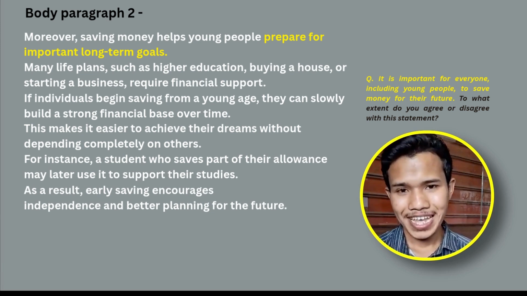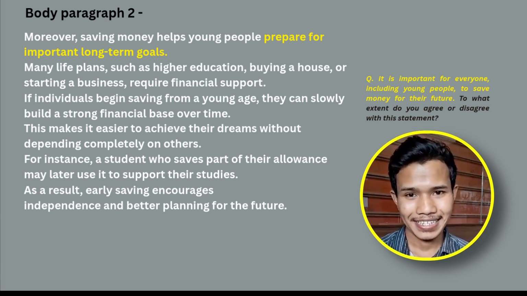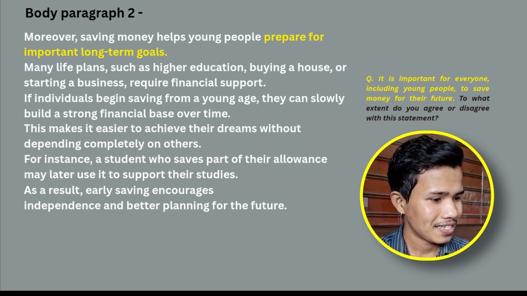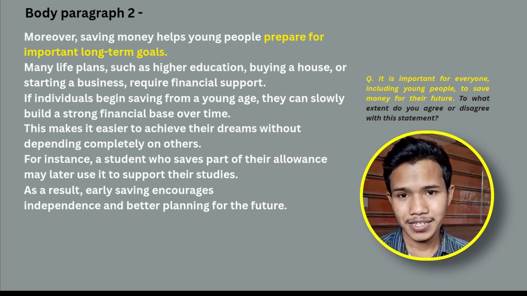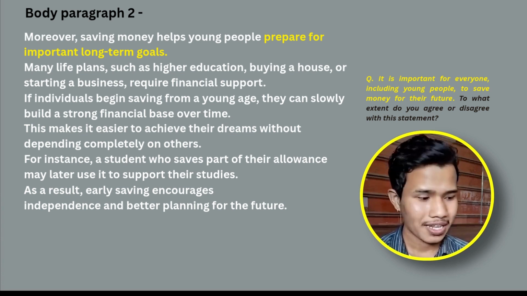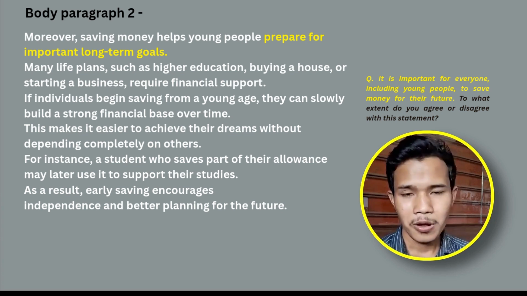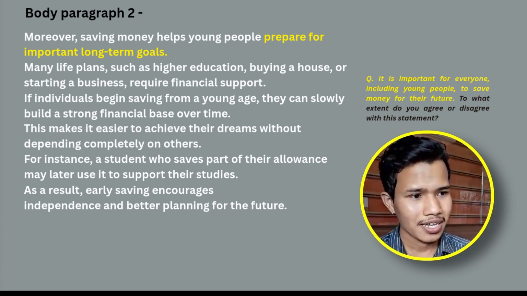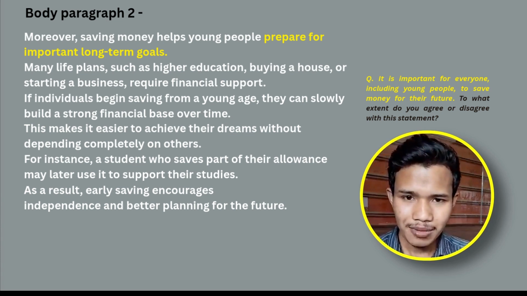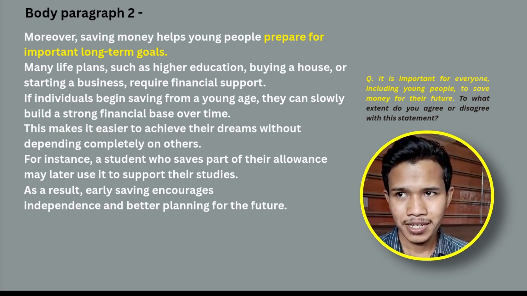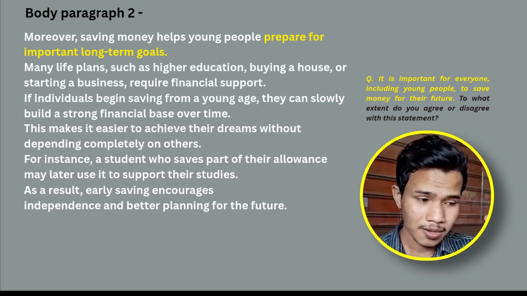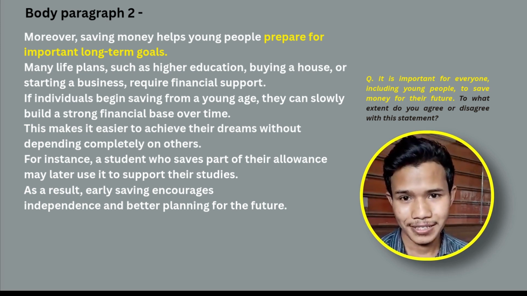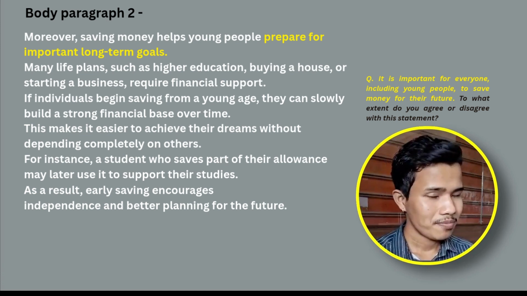What did we do here? We mentioned our first main idea in the introductory sentence, we explained it, and we supported it with these sentences. So how do you improve your writing? How do you actually learn to write a good essay like this? It's all through observation, reading, analyzing and examining your essays, showing them to the teacher, getting corrections and feedback, and then implementing that feedback and improving next time. Make sure that you learn and don't repeat mistakes. For example, if you made a spelling mistake, it's really important that you learn those spellings as soon as possible. So that's our body paragraph 2.